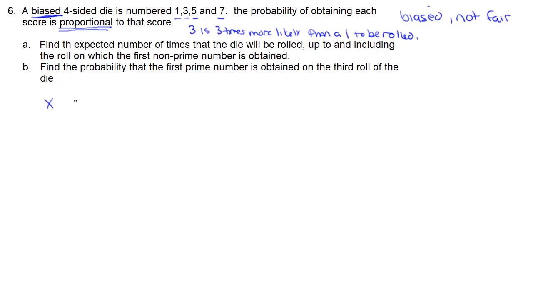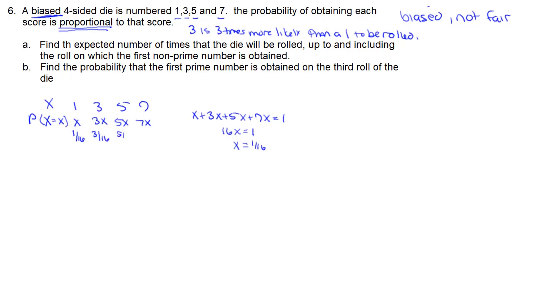We did this kind of thing when we were doing probability distributions. If I set this up like a probability distribution table, I could possibly have a 1, 3, 5, or 7. Well, if 1 is x, then 3 is 3x, and 5 is 5x, and 7 is 7x. All I've got to do now is add up all the probabilities. They have to equal 1, and I find out that x is equal to 1 over 16, which is going to enable me to find the probability of each one of these sides of the die being rolled.